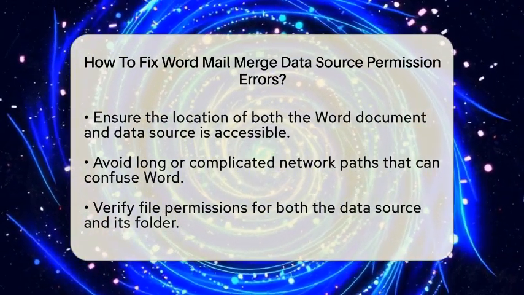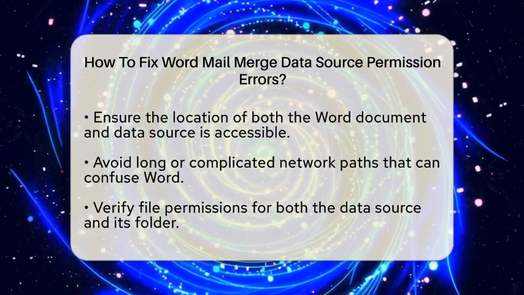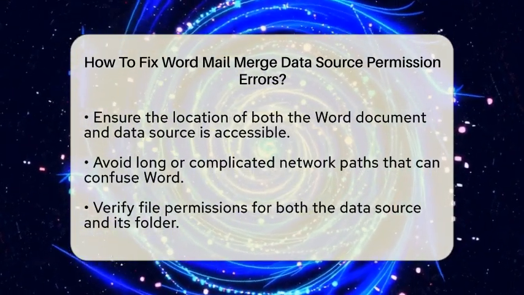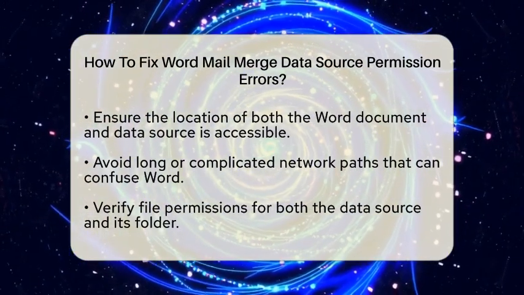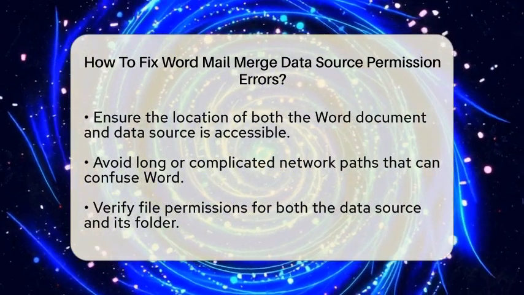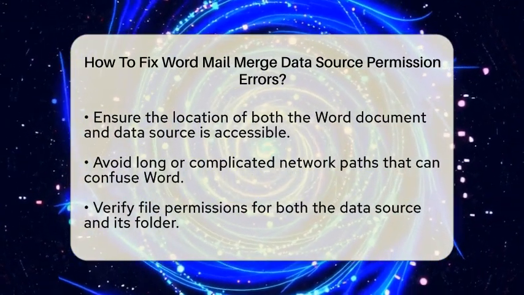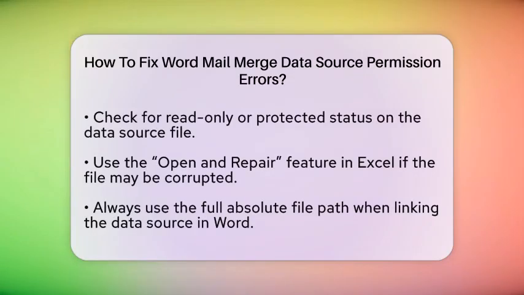Another important step is to confirm your file permissions. You need to have the right read and write permissions for both the data source file and its folder. If the file is marked as read-only or protected, Word may not be able to access it properly. Also, make sure no other user or process is locking the file, especially if it is in a shared folder.